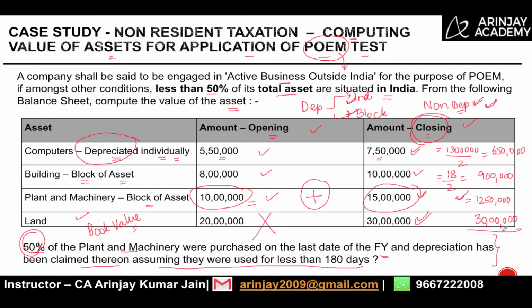So the total value of assets will be 6.50 plus 9, which is 15.50, plus 12.50, which is 28, plus 30, which is 58 lakh. So the total value of assets will be 48 lakh. Right? And that is how you consider this particular method to arrive at the value of assets.